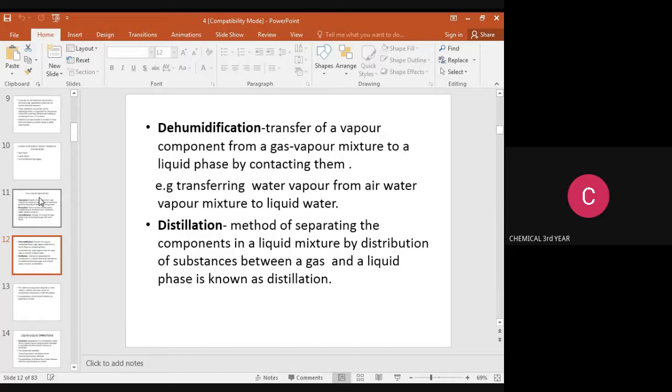Then the last one is distillation. Based on the boiling point difference, the components are separated using heat energy. This operation is known as the distillation process. Many industries use this operation, majorly the petroleum and alcohol industries.